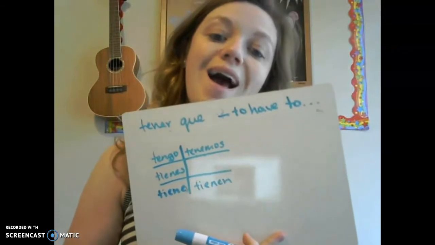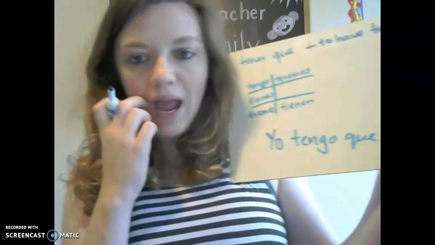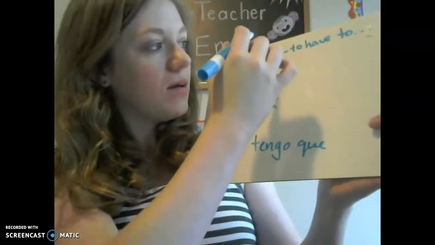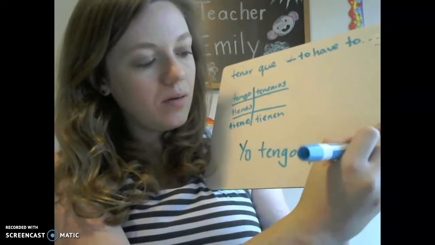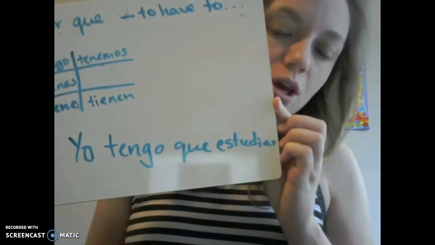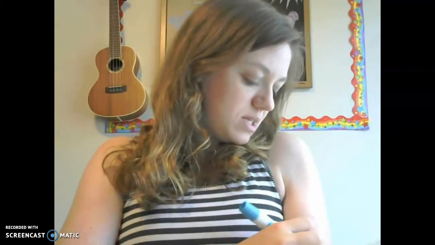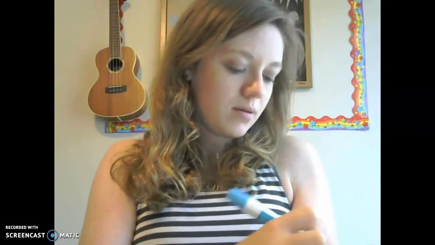So if I want to say, I have to study, I would say, yo tengo que, this is to have to, and then the verb in infinitive, meaning that it's not conjugated. So we can put estudiar. Sorry, that kind of runs off the board there. Yo tengo que estudiar. If I want to say they have to eat, I would say ellos tienen que comer.